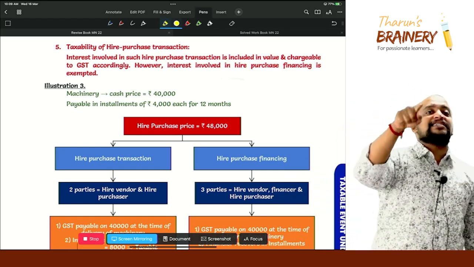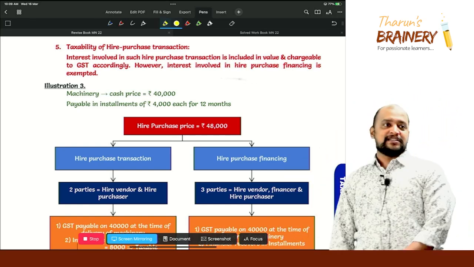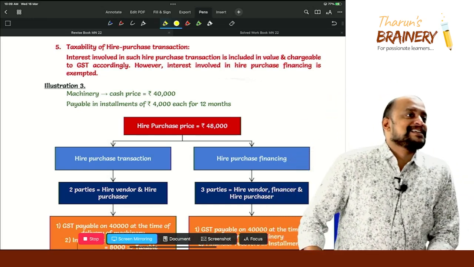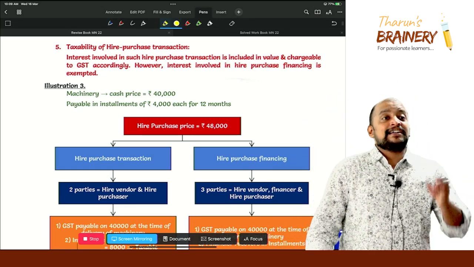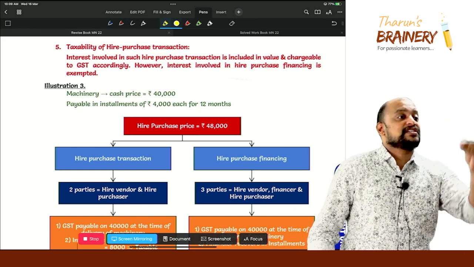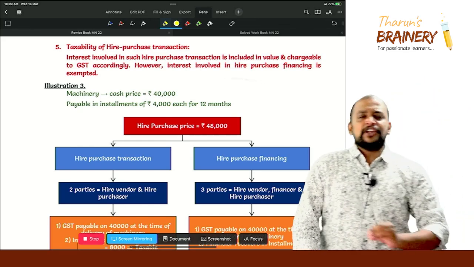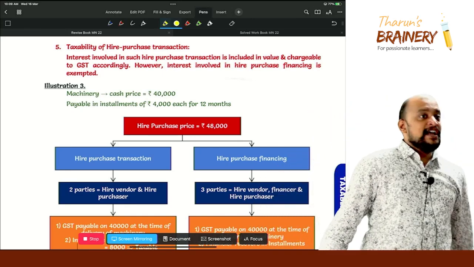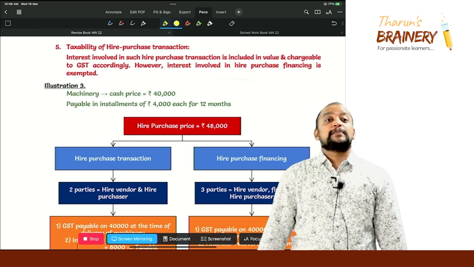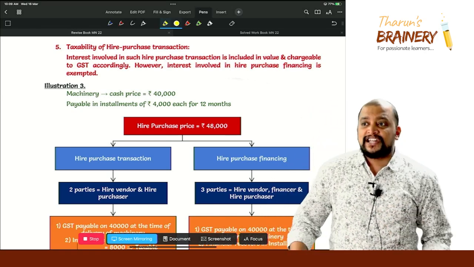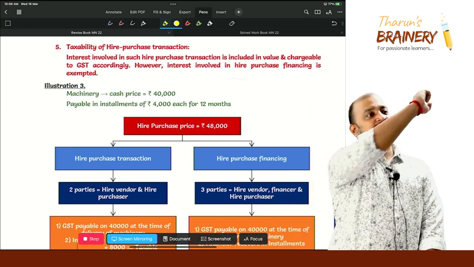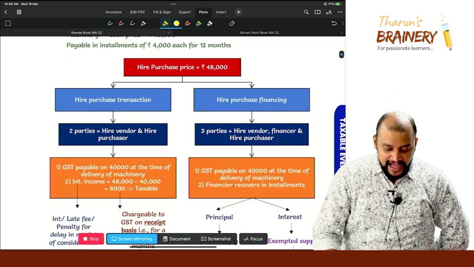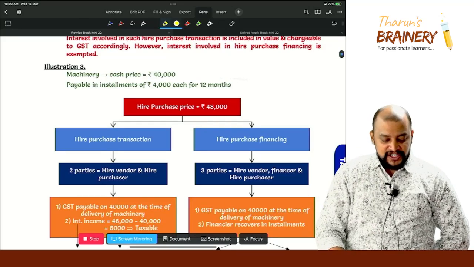Why sir, on interest are we paying GST on receipt basis? Because there is a time of supply provision, section 12(6) and 13(6), which says that interest on delay in receipt of consideration is taxable on receipt basis. In GST, everywhere we need to pay GST on accrual basis. But in case of interest on delay in receipt of consideration, we need to pay GST on receipt basis. Understood here? Now see this hire purchase versus hire purchase financing.